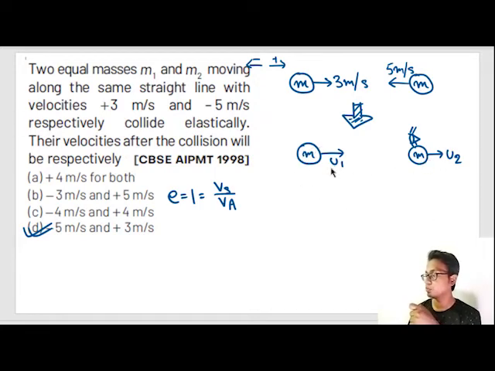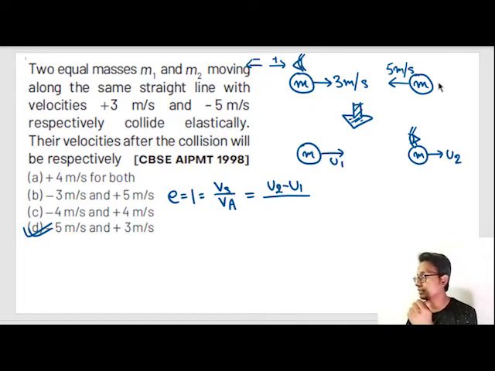It is u2 minus u1. Now you have to change the frame of reference to this body. What is the relative velocity of this body with respect to this body? 5 plus 3.